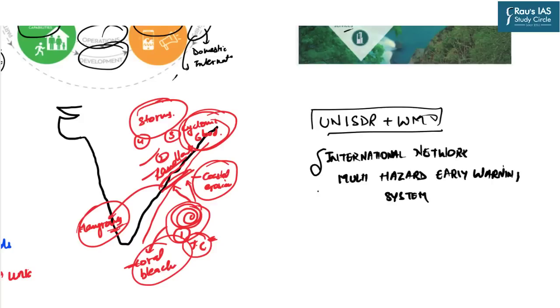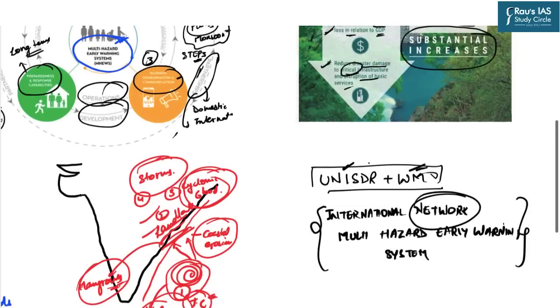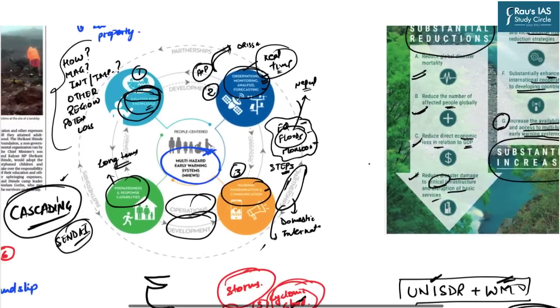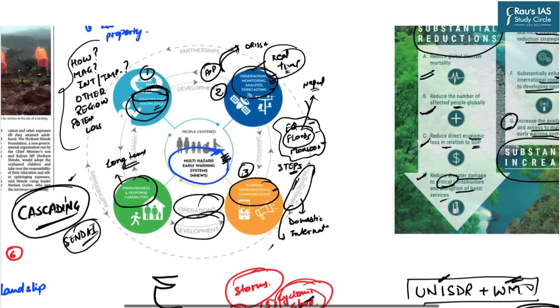So this information can be important from the PLIMS perspective also. This network is basically established by the United Nations as well as the World Meteorological Organization in cooperation with other national and international agencies.